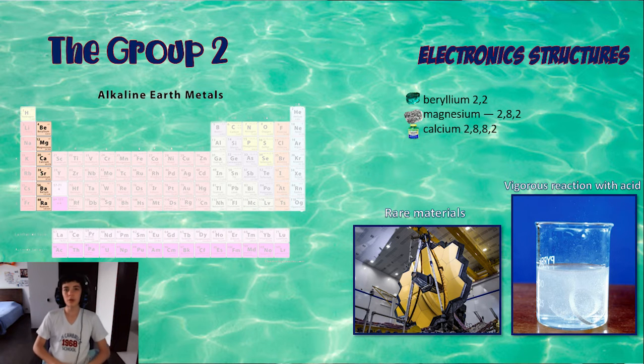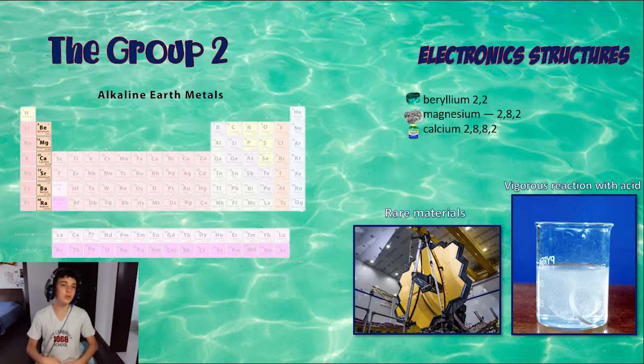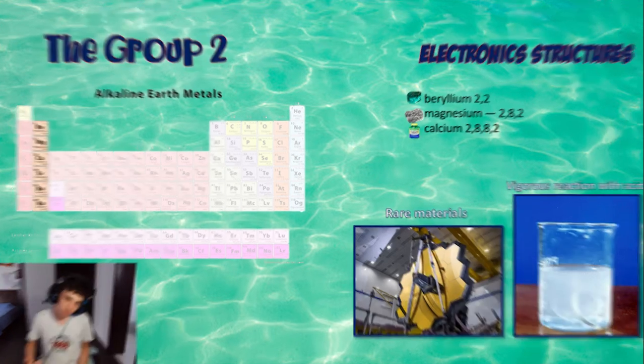So all of these are rare elements, such as beryllium, which is used to make parts of the Space Telescope. Also, the Group 2 elements have similar electron structures, for example beryllium, magnesium, and calcium, and all the elements of this group have only 2 electrons in the outermost shell. Because of this they have similar properties, like a low melting point, and all of them have the same reaction with acid, like if you put calcium in acid it reacts vigorously.